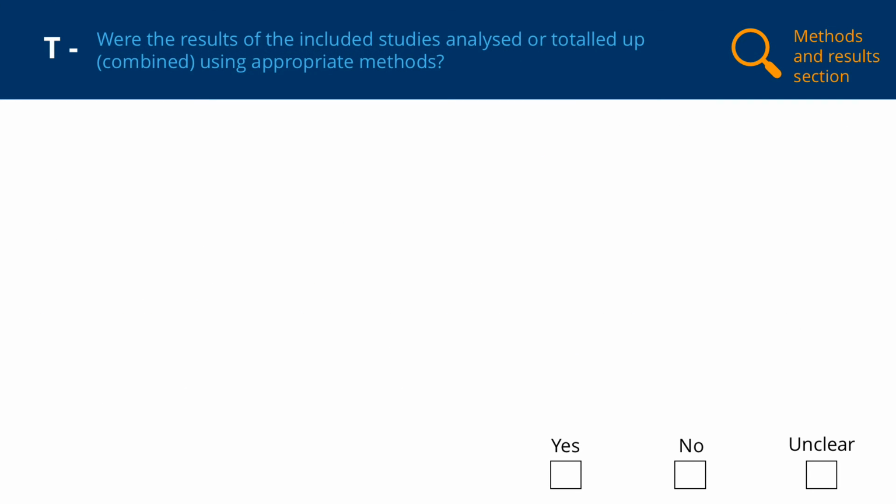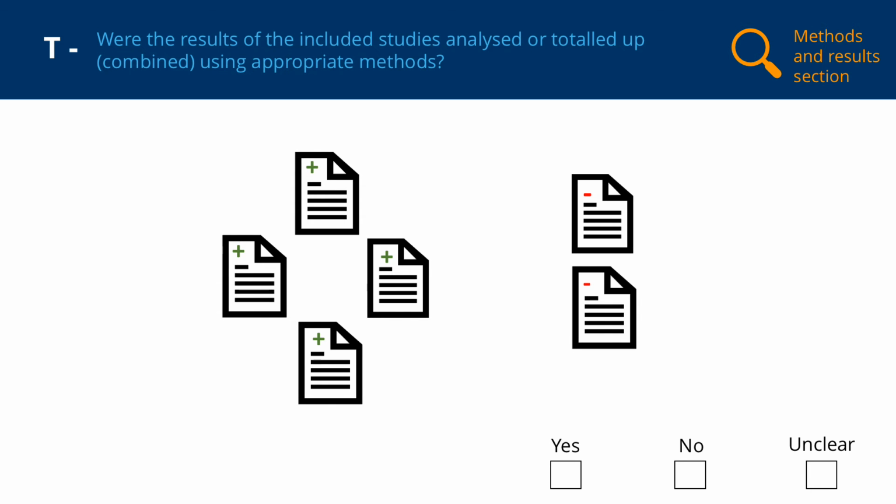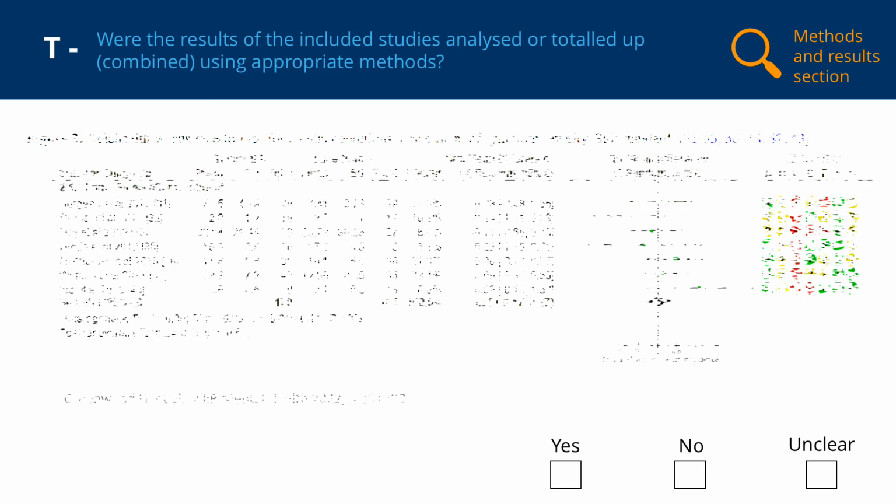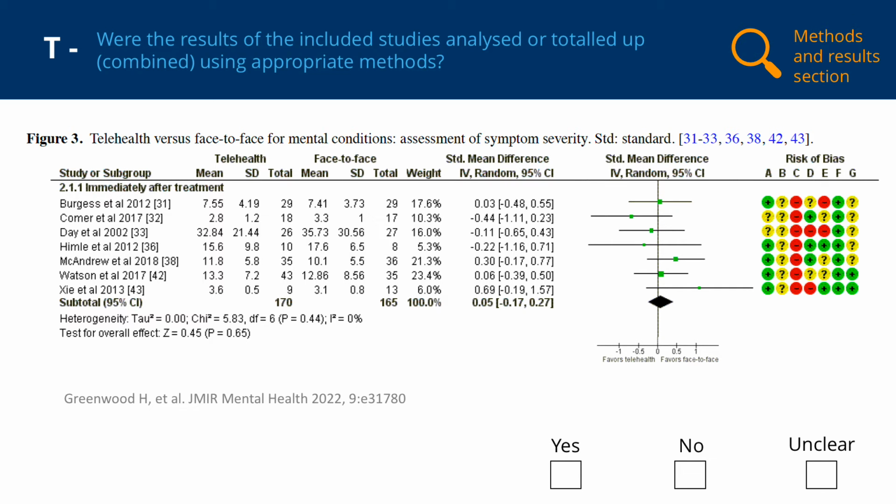Many reviews attempt to combine the results of included studies to give an estimate of the average overall effect of an intervention. It's important this is done appropriately. Reviewers should not simply count the number of studies with positive and negative, or statistically significant and non-statistically significant results. Ideally, the results of studies are combined or pooled statistically using a meta-analysis. In a meta-analysis, the studies are weighted according to the amount of information they provide, with larger studies contributing more than smaller ones. A description of the analysis performed in the Greenwood et al. review can be found in the methods section, and the results of that analysis in the results section.